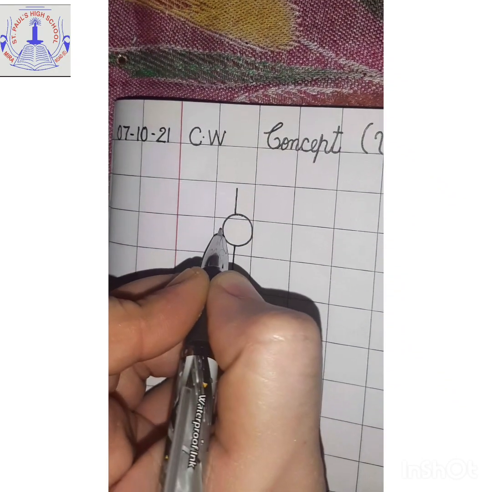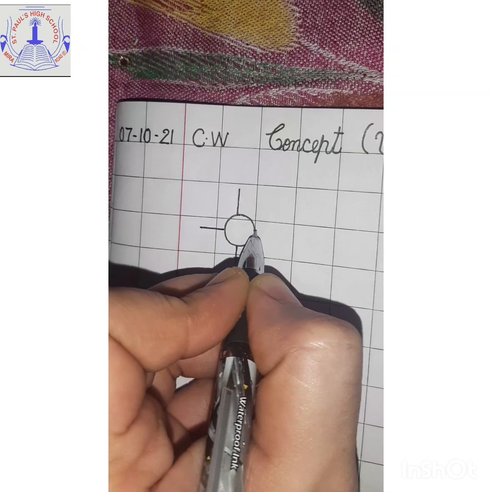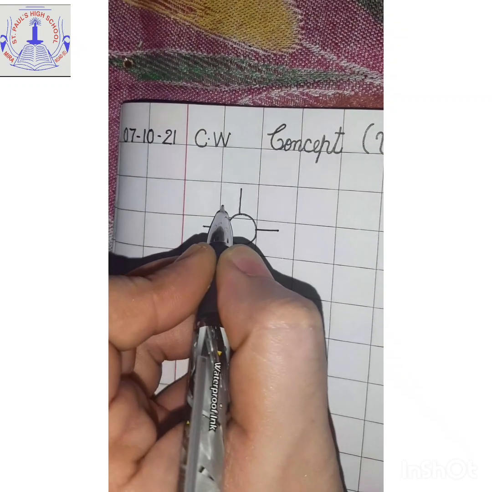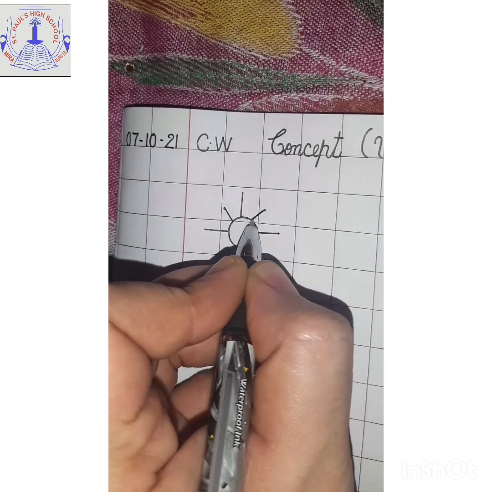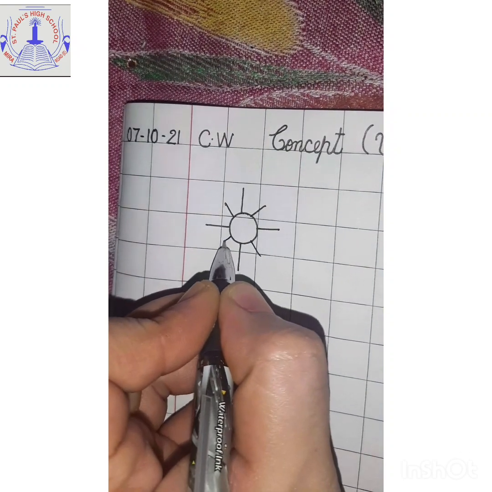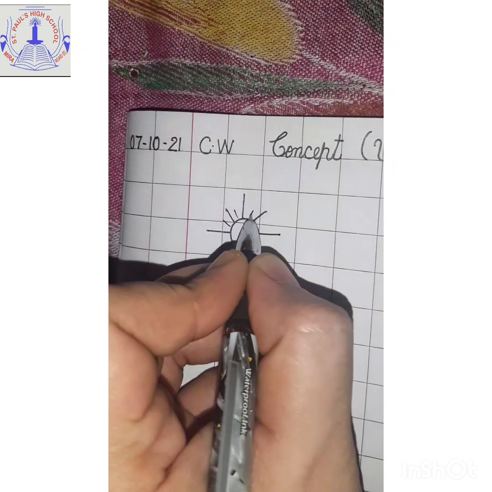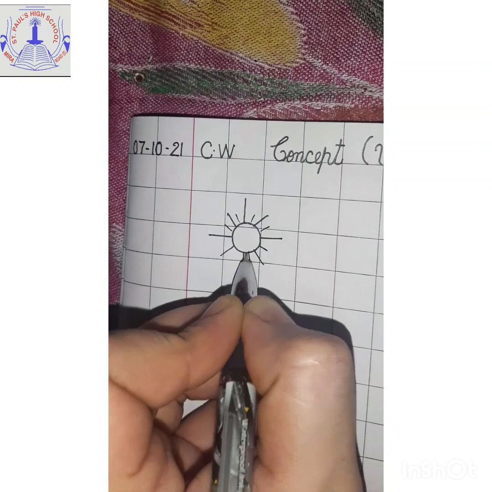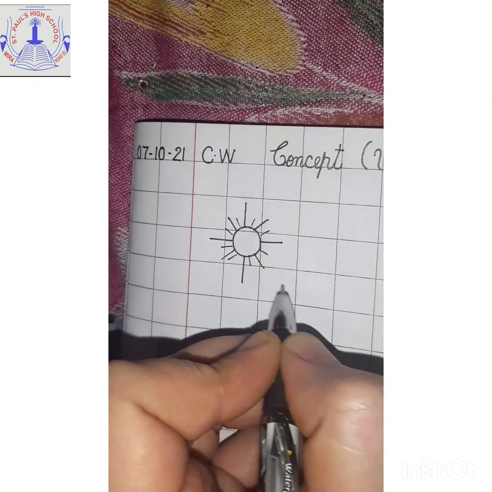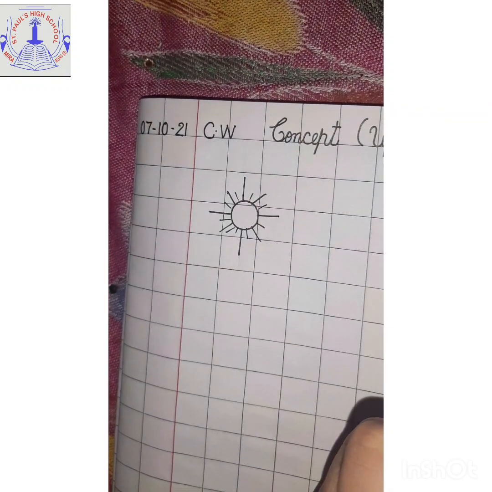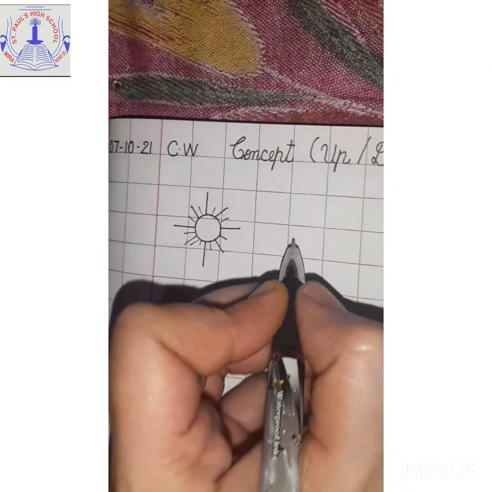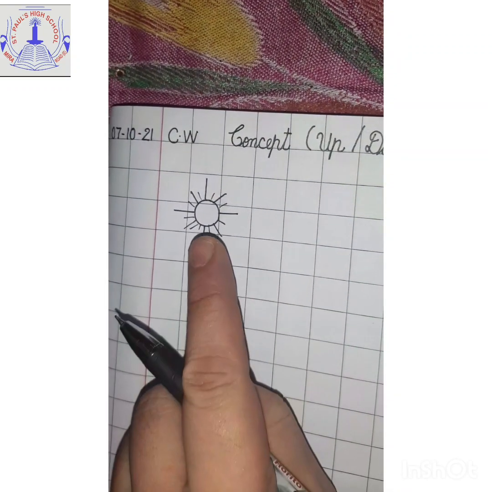And in the sky, in the clouds, we see sun. So this is our first example. Let us draw the picture of sun. Make a circle. Make standing line, sleeping line, sleeping line. And in the centers, put small slanting line. So these are the rays of sun.